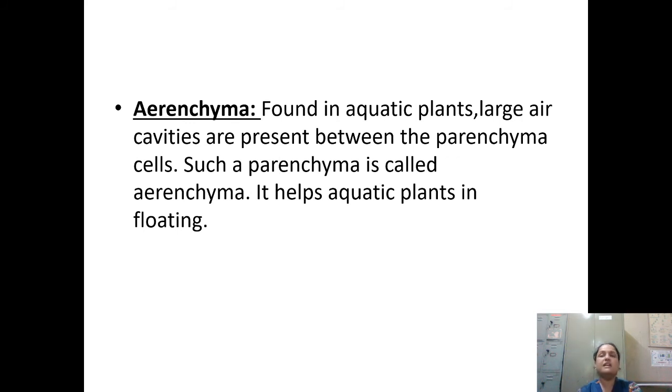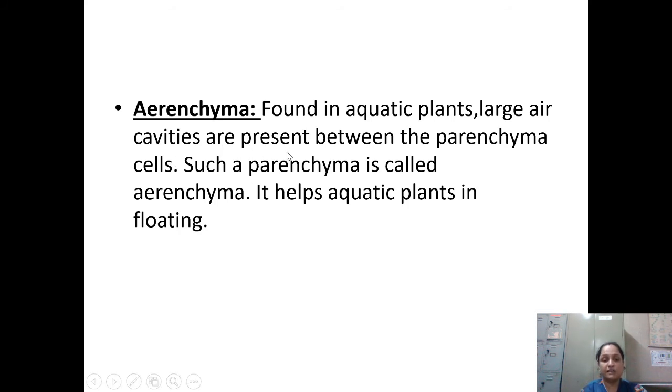Next, aerenchyma. Aerenchyma, as the name itself indicates, is something containing air. ठीक है, air की वजह से क्या होगा, it will provide the light weight, and this is the sort of tissue which is present in aquatic plants only. तो aquatic plants कैसे होते हैं? Not most of the plants, but some of the plants are able to float on the surface, some are submerged, but how they are floating on the surface, that is all because of the air space in between their tissues, or you can say in between the cells. So this is found in aquatic plants.